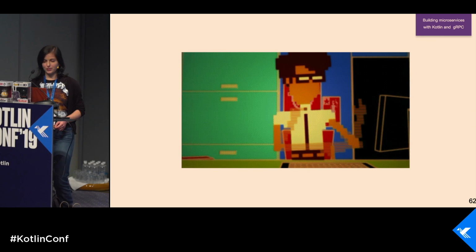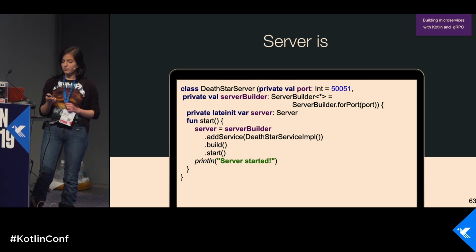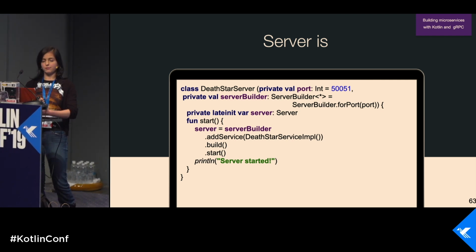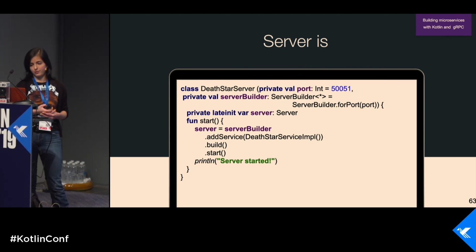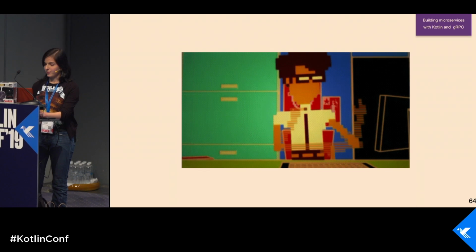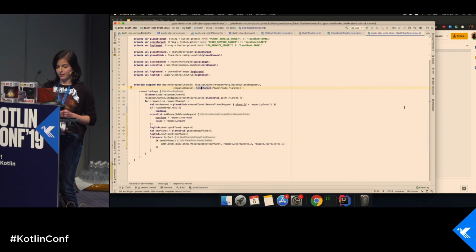And we need to code something, and we have this server. We define this server, and we see that in this server we need to add a service in order to make our service work on this server. And this service is called the star service impl. And we need to code, and now I need to return to my code.